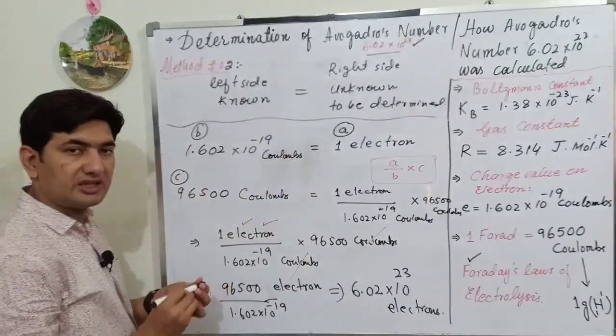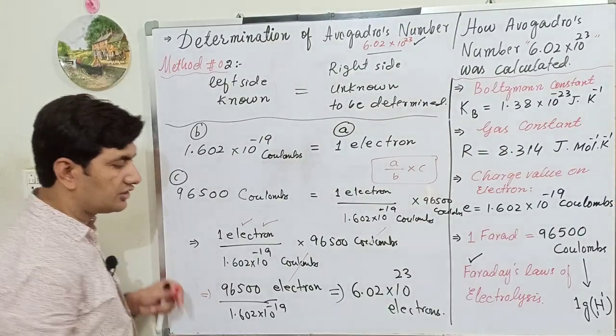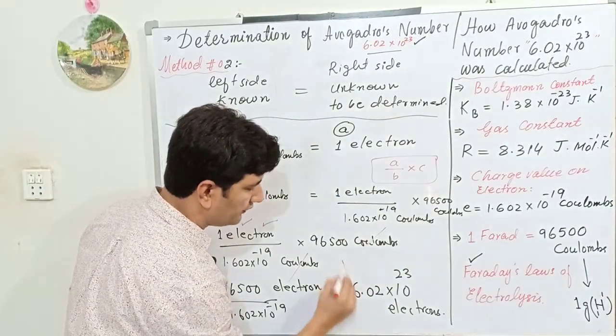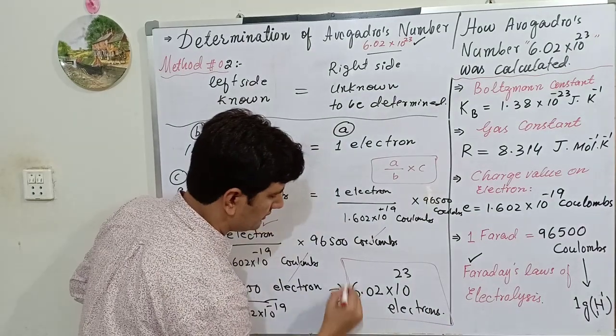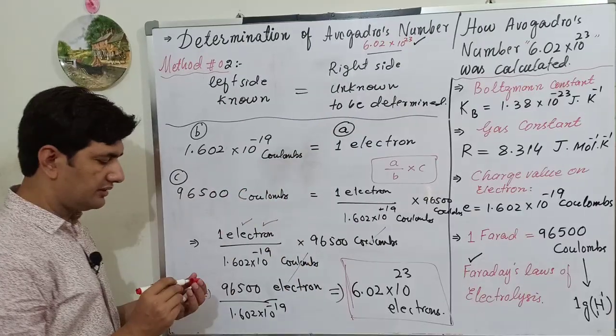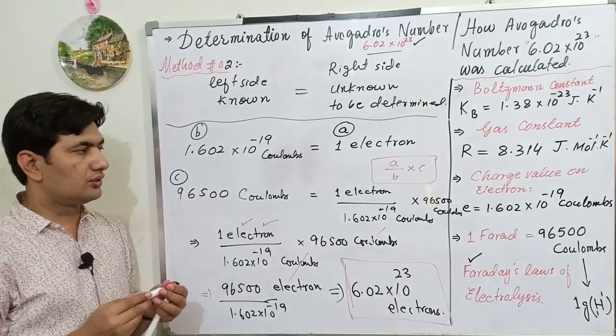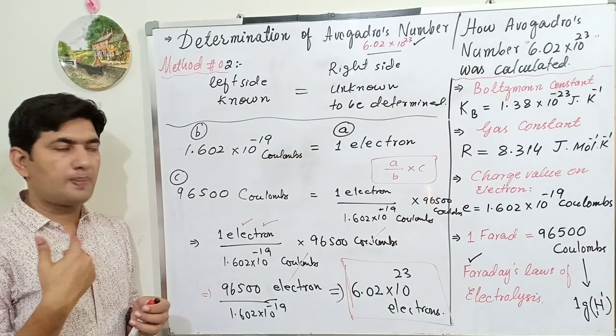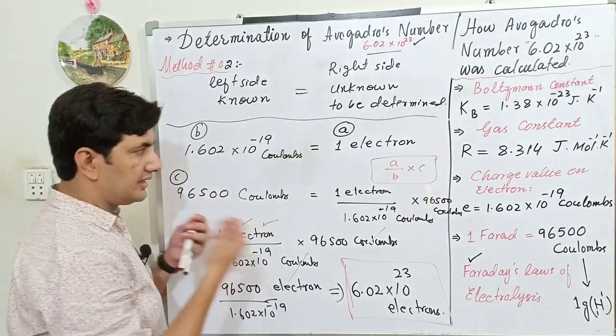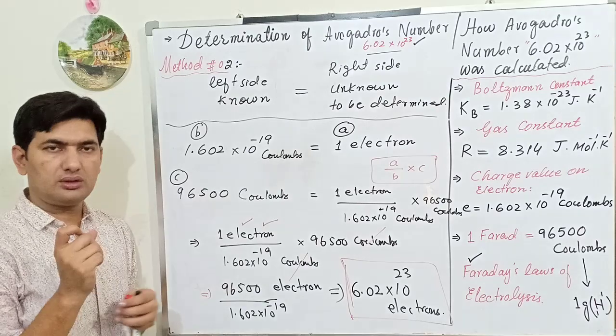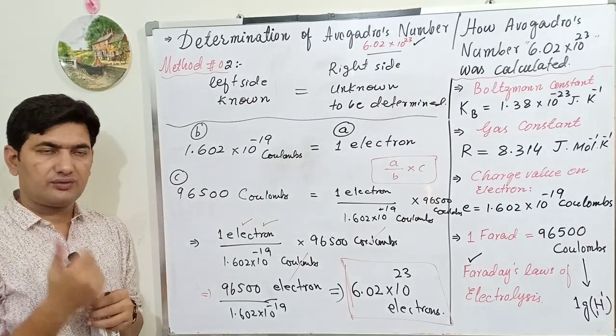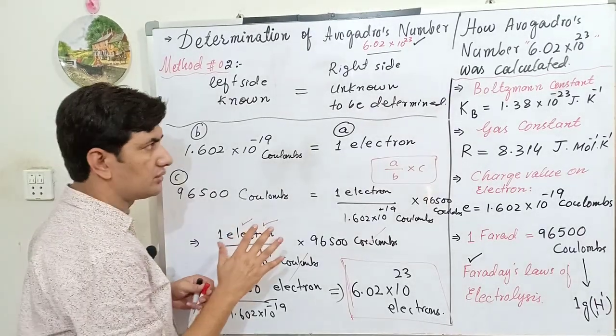So this is method number 2 for the calculation of Avogadro's number. The first method belongs to J. Perrin, and J. Perrin used the Boltzmann constant's value for the determination of Avogadro's number.